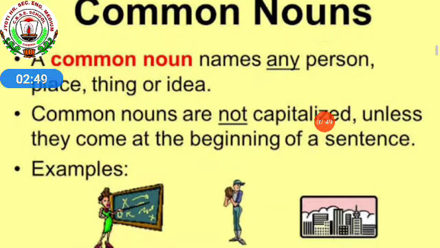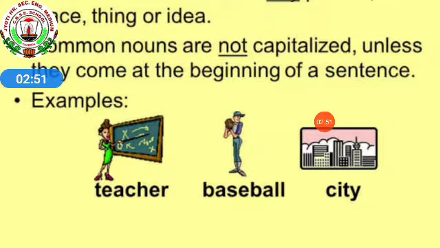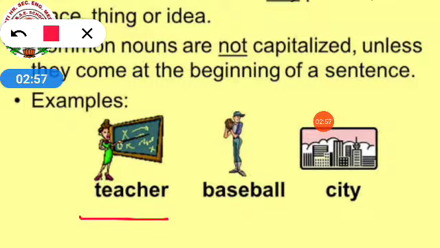Now we will see the examples. Examples of common noun are teacher. Teacher is a common noun. Teacher could be any teacher, isn't it? Mathematics teacher, Hindi teacher, English teacher, any teacher she could be. Baseball, city, any city. Okay? So these all come under your common nouns, which we never capitalize.